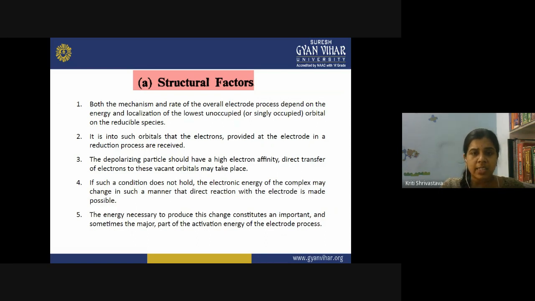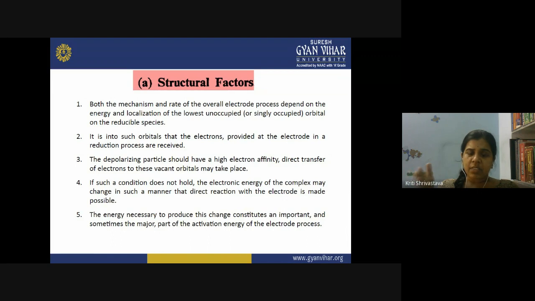So the depolarizing particle should have a high electron affinity. Then only the reduction will be fast. Otherwise, the reduction will be slow if the electron affinity is low. So the depolarizing particle, that is the analyte molecule, should have a high electron affinity, and direct transfer of electrons to these vacant orbitals may take place. The electron transfer process will be quick and efficient if the analyte molecule has the LUMO, the lowest unoccupied molecular orbital, on the lower energy side, and also has high electron affinity. In that case, the electron transfer will be very fast.